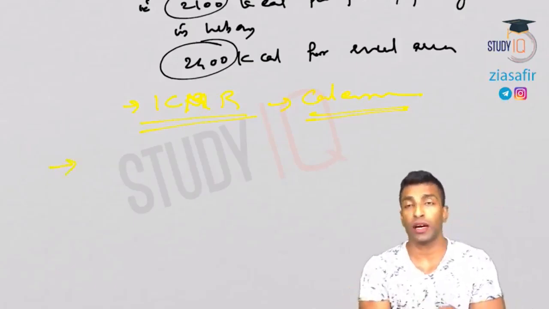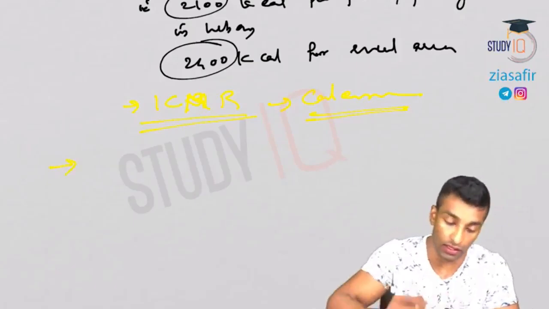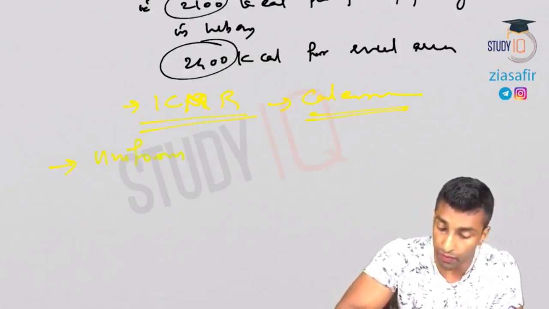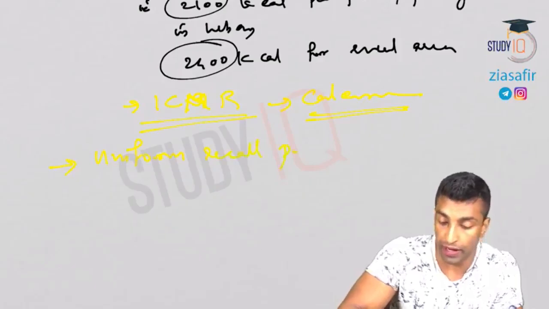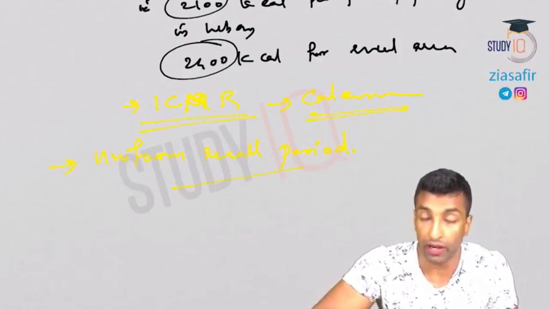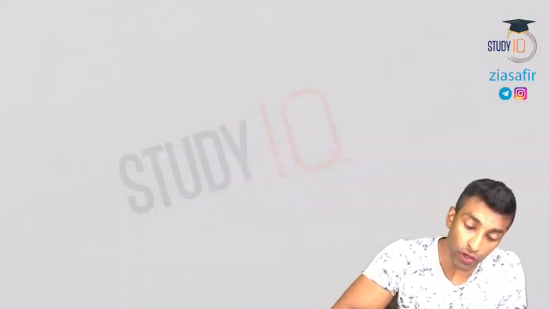Which method they used, I'll talk about this method later in detail, but just now you understand what that method is: uniform recall period. We will be talking about this uniform recall period. We'll discuss what is mixed recall period, and all those things we will discuss. So we'll move on to the next one.